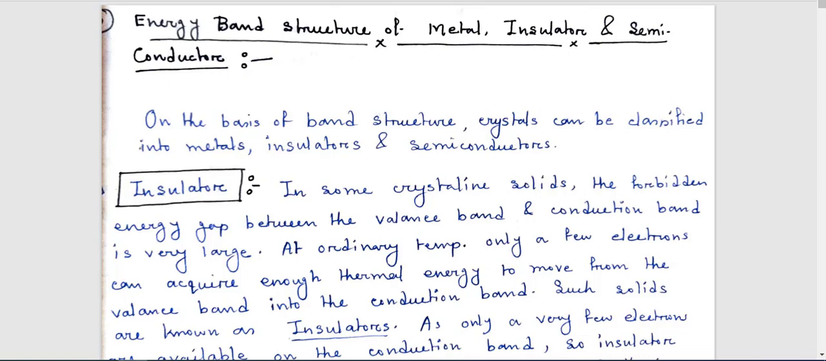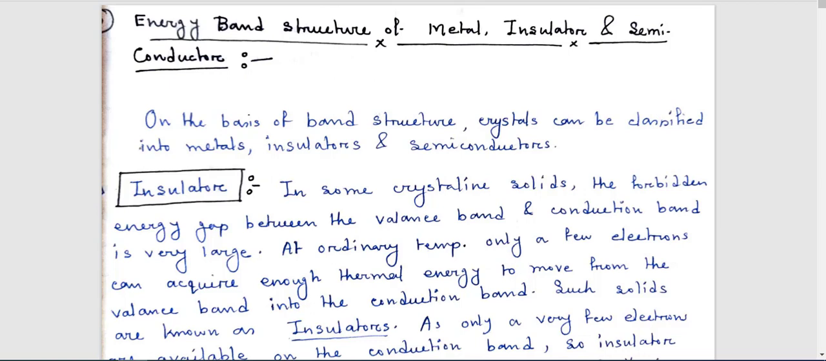Now, on the basis of band structure, I think you know what band structure is. When someone asks you about band structure, the first two words that come to mind are valence band and conduction band. You know what valence band is. Valence band means where the valence electrons lie, and conduction band means where the free electrons can easily move here and there.